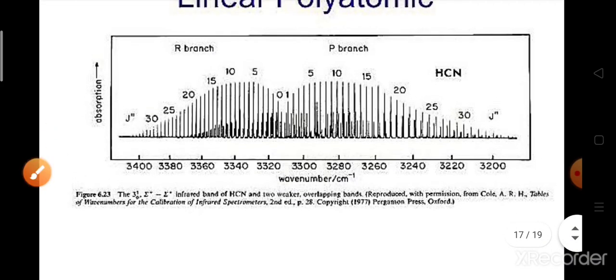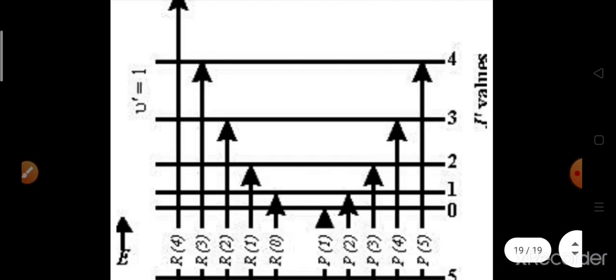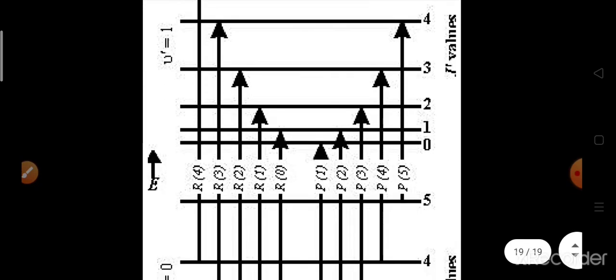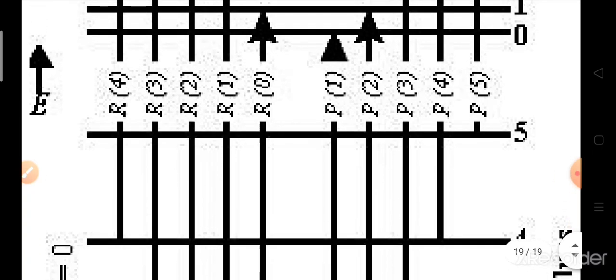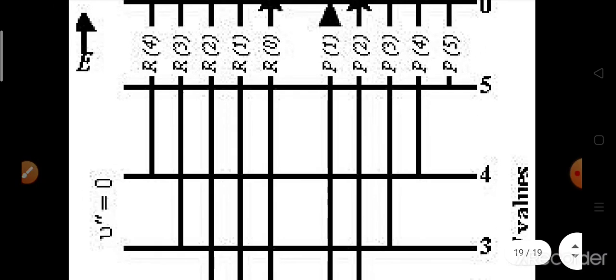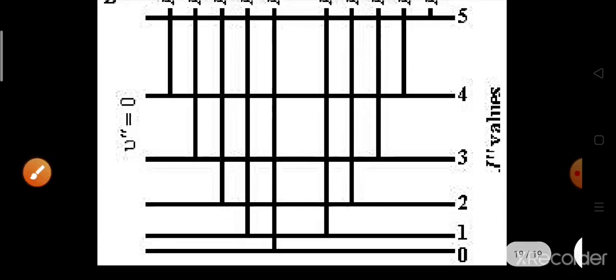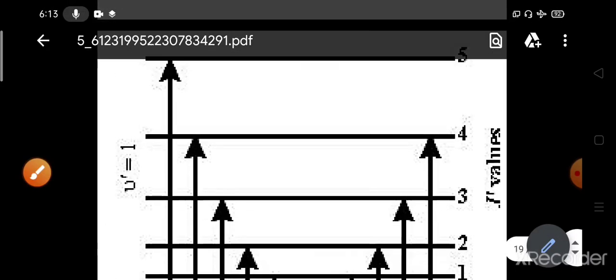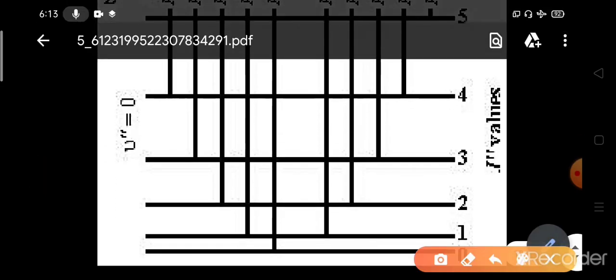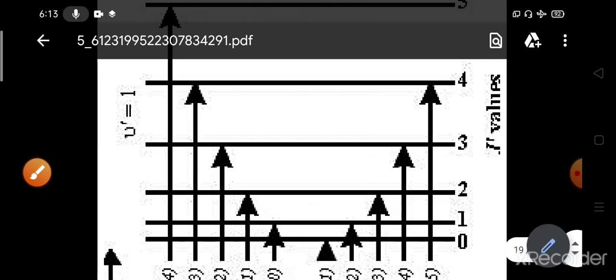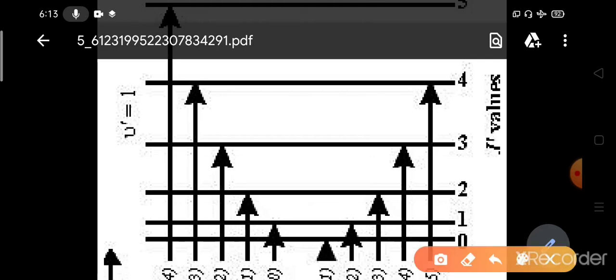So why are we getting these branches, the R branch and the P branch? We have to understand it. These are coming due to the rotations also. Within one vibrational level, there are several rotational energy levels. Suppose we take the v equals 0 to v equals 1 transition. Within v equals 0, there are several rotational states, j equals 0, 1, 2, 3, 4. These j values represent the rotational energy levels, and for the vibrational level v equals 1 we also get several rotational energy levels.